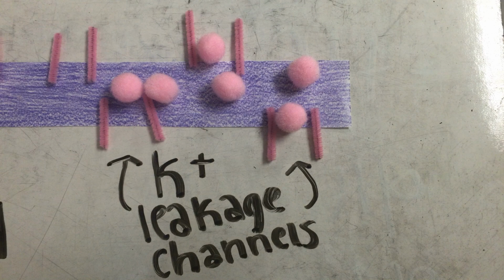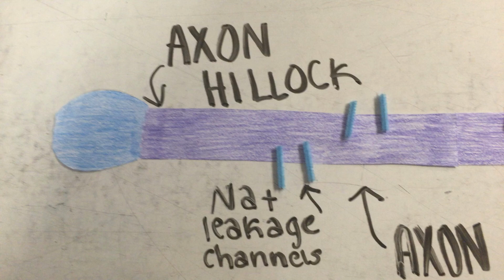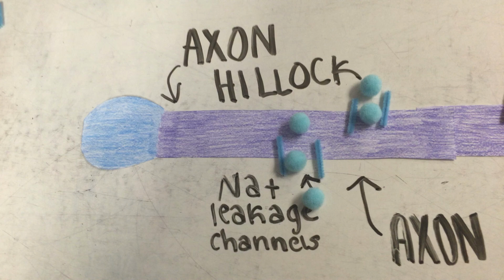When the neuron is returning to its resting state, all the gated channels close. This leaves the open leakage channels and the operating pump to keep the neuron polarized at rest.